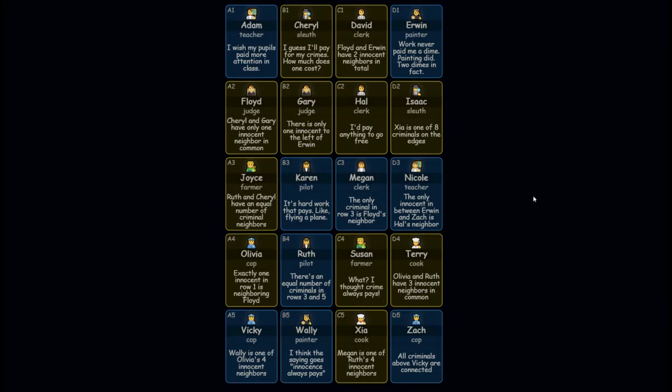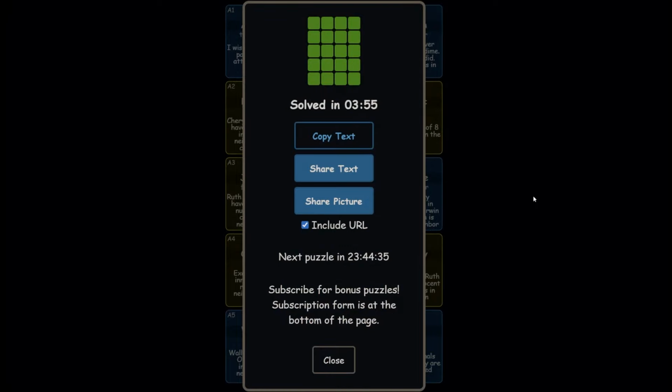And that's going to finish today's puzzle, solved in 3 minutes and 55 seconds. I got stumped in a couple places, but I'm glad I made no mistakes.